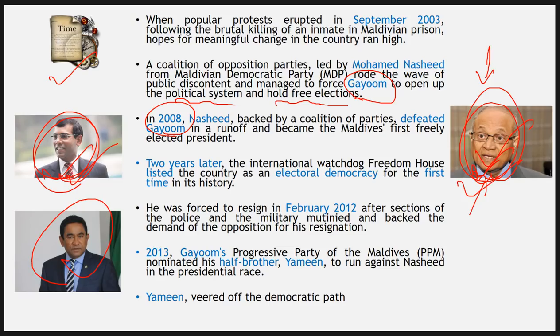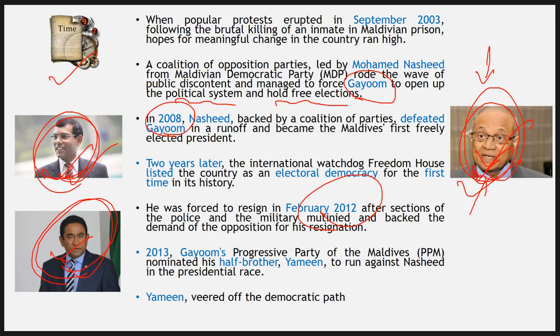His name is Yamin. Somewhere around 2012, February 2012 to be precise, a coup took place and Nasheed was kicked out. And then elections took place, and this person here, Mr. Yamin, became the president of this country. And since then, again, he became more and more powerful. He started doing all those authoritarian things.